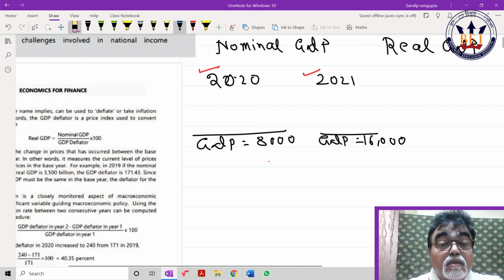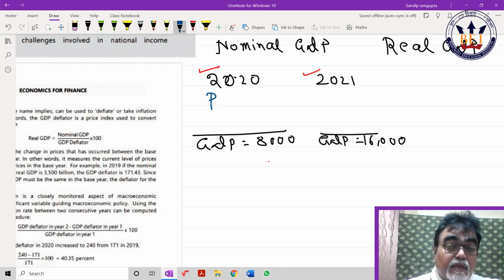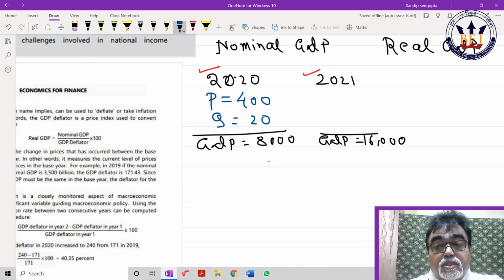Why? One of the greatest economists, Professor Mankiw, in his 6th edition book, has given this, and our ICAI book has taken it from there. If price is 800, quantity is 20.